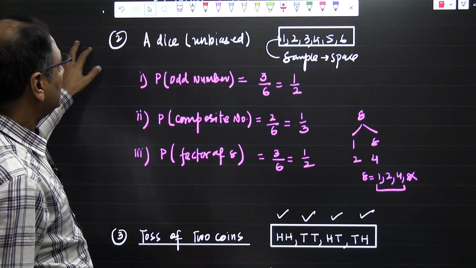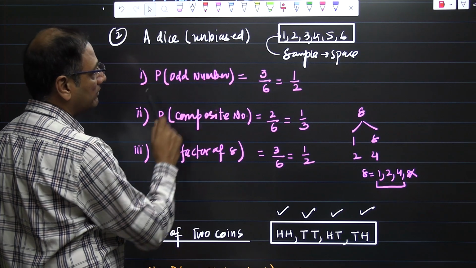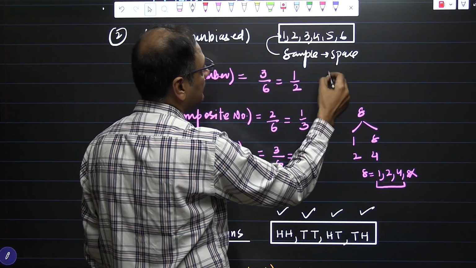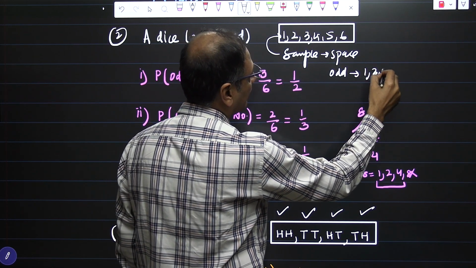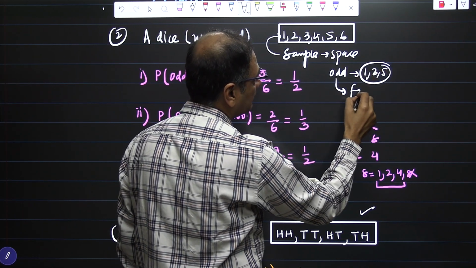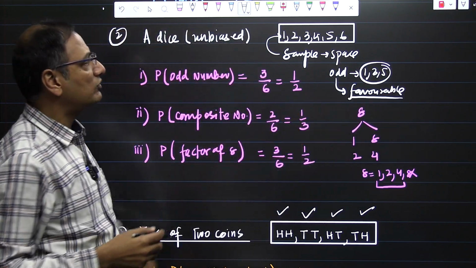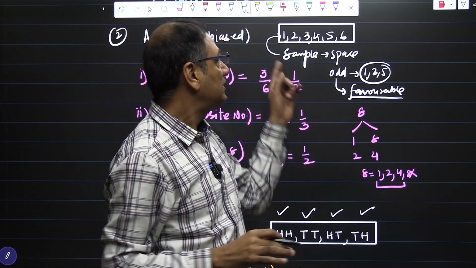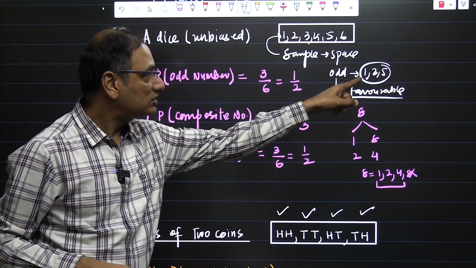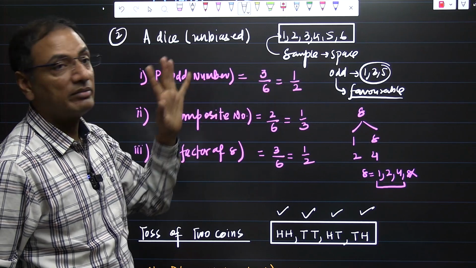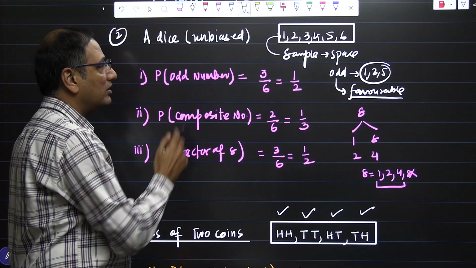Moreover, when a dice is thrown, there are different kinds of questions which can be framed. Probability of an odd number: what are the odd numbers here? Odd numbers are 1, 3 and 5. That is going to be your favorable. And total we cannot change. There are 6 possible outcomes. So out of 6 we are looking for 3, because favorable is 3 here. So the fraction is 1 by 2. Hence there is a 50% chance of getting an odd number when we are rolling a dice.